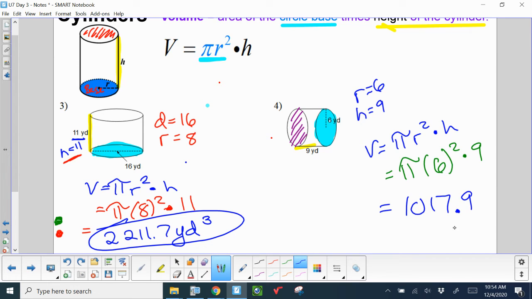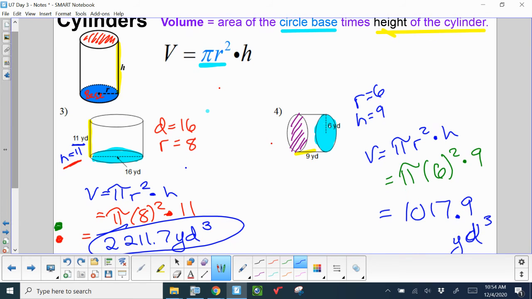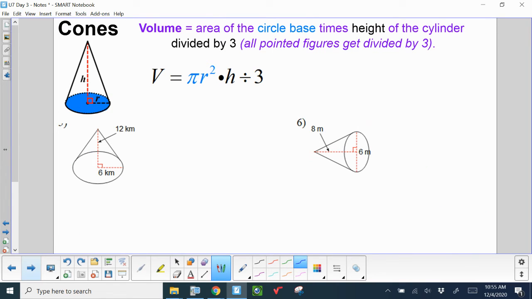And this is yards cubed. And that is our cylinders. Let's look at our last shape for the lesson. We've got cones. Volume of a cone is once again going to be area of the circle base times the height of the cylinder. But we have a typo there. It's not a cylinder, it's a cone.